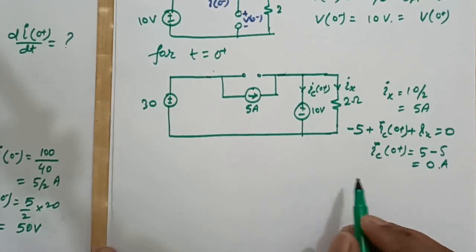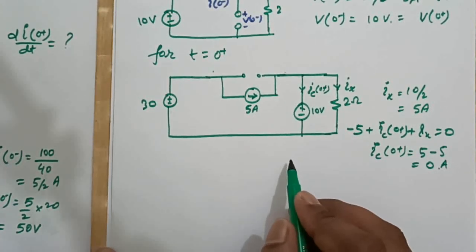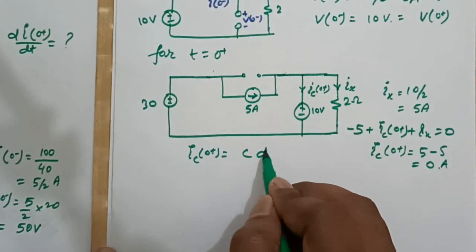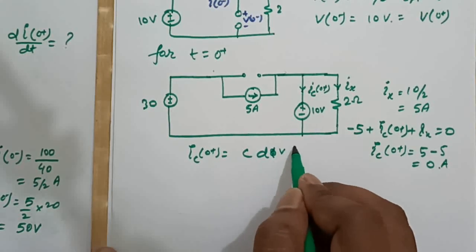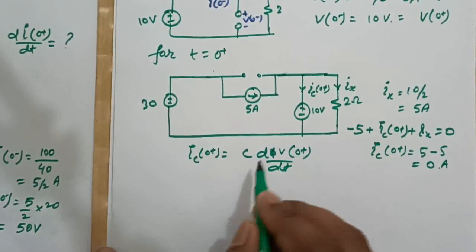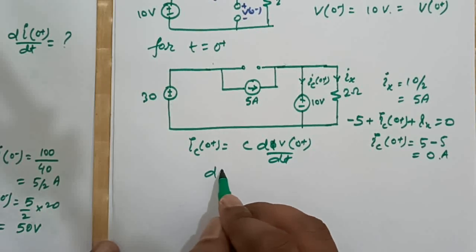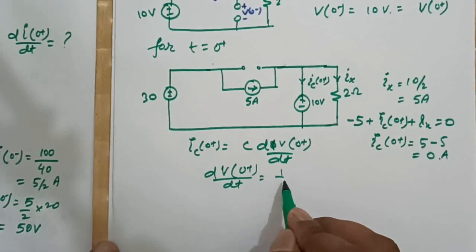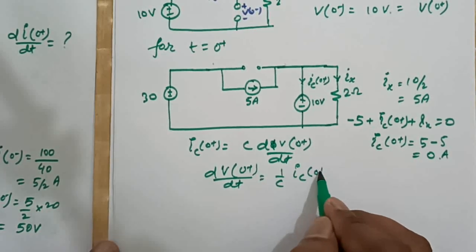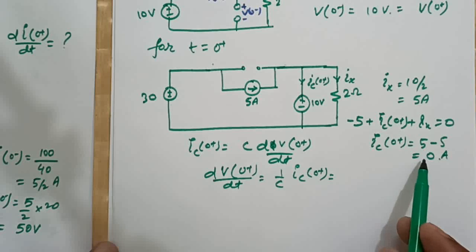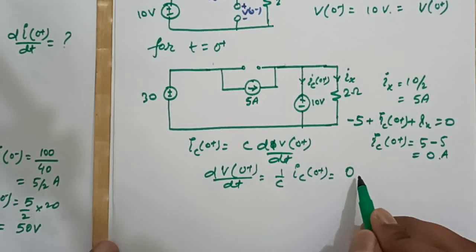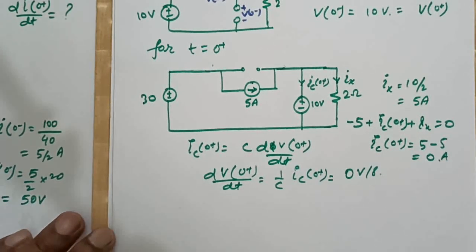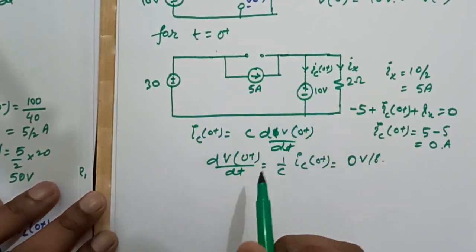Now we know that I equal to C dV by dt, so IC 0 plus will be C dV 0 plus by dt. So from here dV 0 plus by dt is equal to 1 by C IC 0 plus. Since IC 0 plus is 0, it will become 0 volt per second.